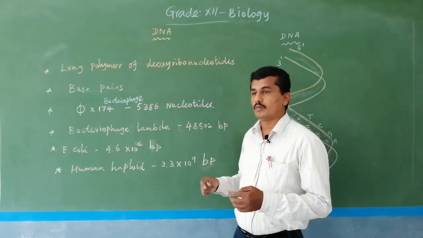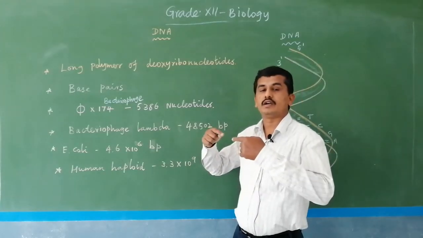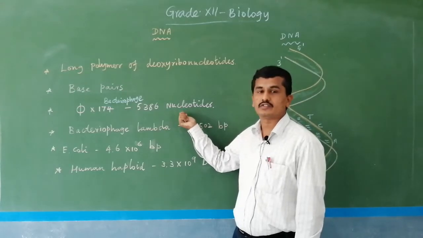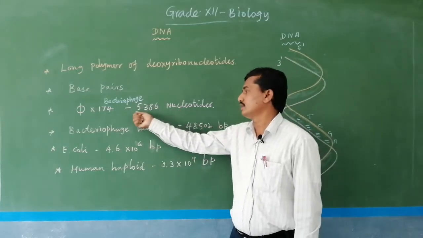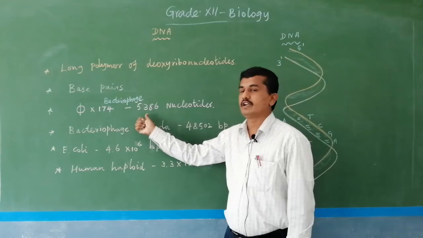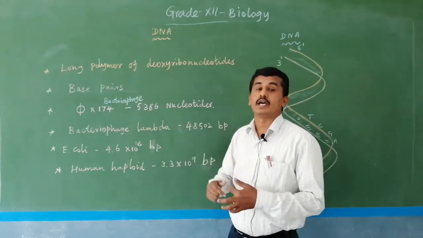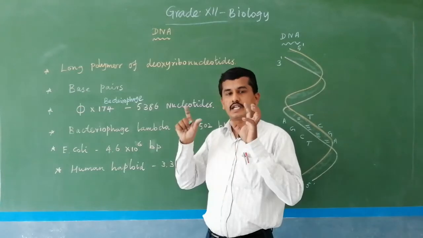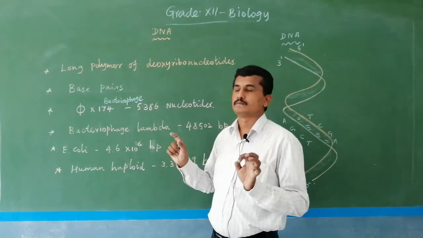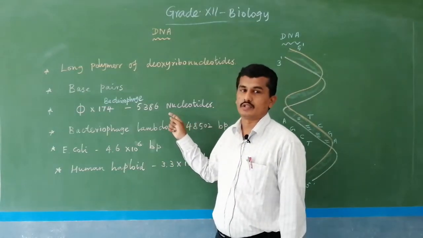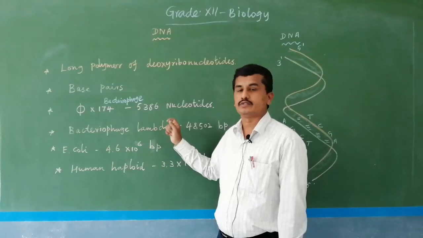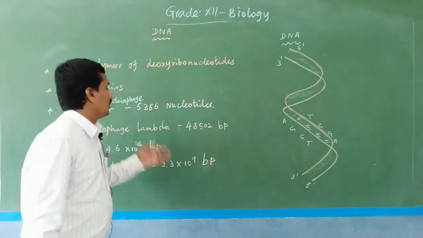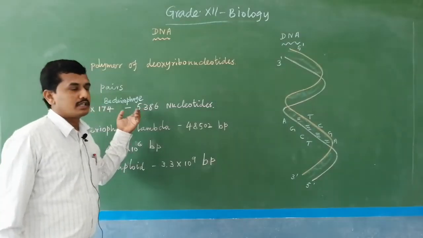So 2 nucleotides join to form 1 base pair. So how many base pairs are present in a particular bacteriophage virus? Divide by 2. 5386 divided by 2 gives the number of base pairs. 1 base pair contains 2 nucleotides. Here the nucleotides are present; for the number of base pairs, divide by 2. Approximately 2600 and something base pairs are present in a particular virus.